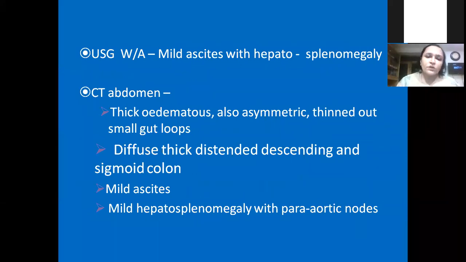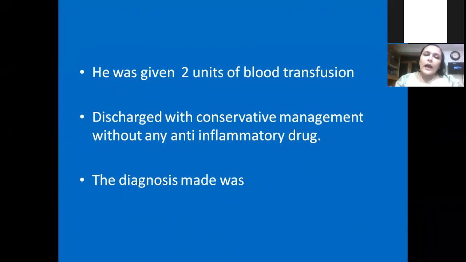CT abdomen showed thick edematous, also asymmetric thinned out small gut loops, diffuse thick descending colon and sigmoid colon, mild ascites, mild hepatosplenomegaly with paraaortic loops. I don't know who reported this CT. Whoever had seen this patient, they diagnosed it. I don't know how they diagnosed, how they managed the patient.